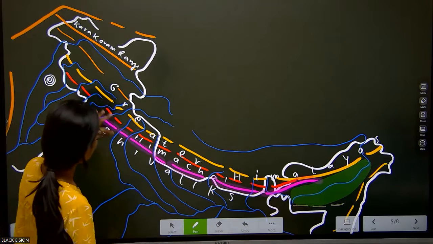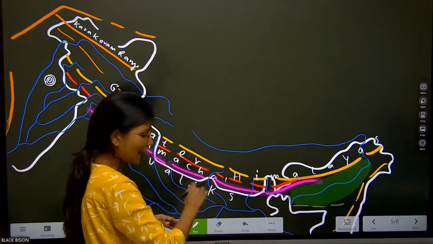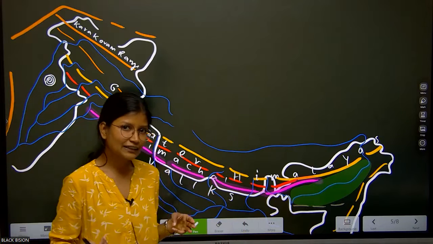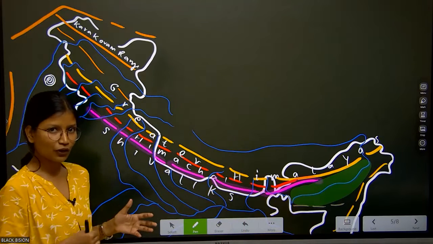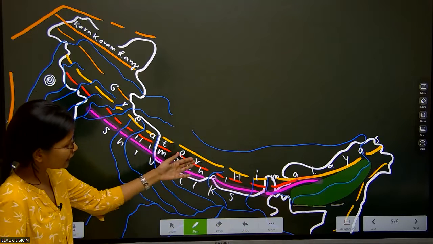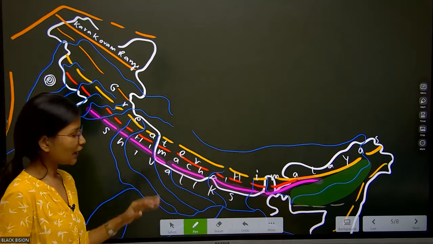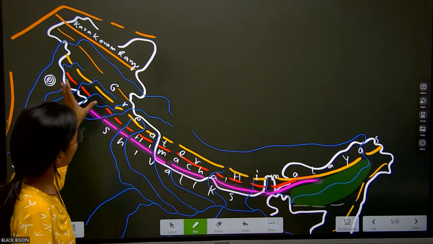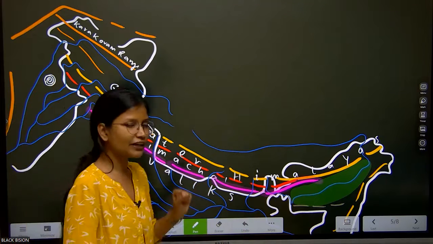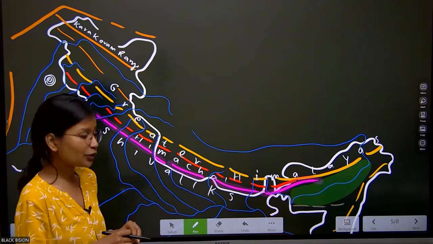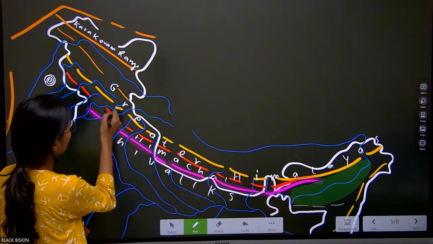Fine. So this is the Greater Himalayas. I had told you how the three ranges of the Himalayas are different: Greater, Middle, and Shivaliks, the third and most important, which we are going to talk about. So this is the Greater Himalaya, which is highlighted in the yellow color. Apart from this, can you see the highly dissected red lines and red dots here that I have created? These red lines indicate the Middle Himalayas. You can see how they are dissected in each and every part.